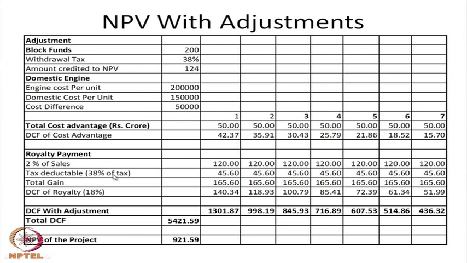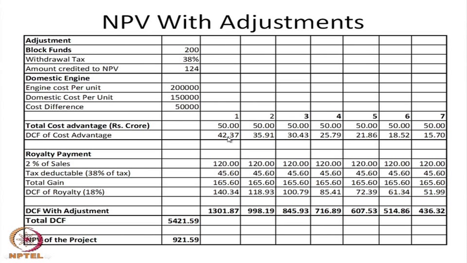The tax you have to pay is 25%, 38% tax amount is 45 crores. So, 45 crores is the tax, and now the total gain is 45 plus 120, 165 crores every year, and you discount 165 crores by 18% to get the benefit.